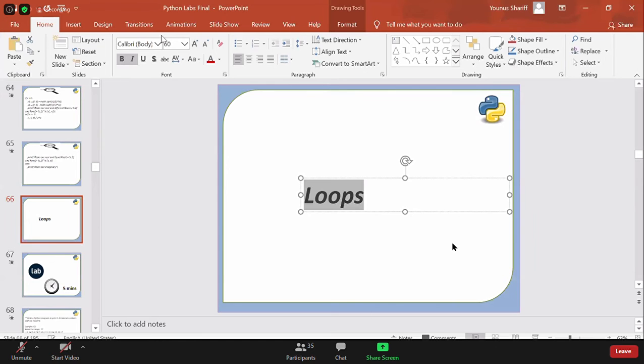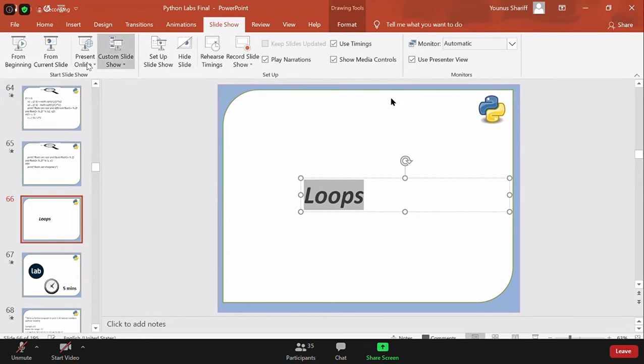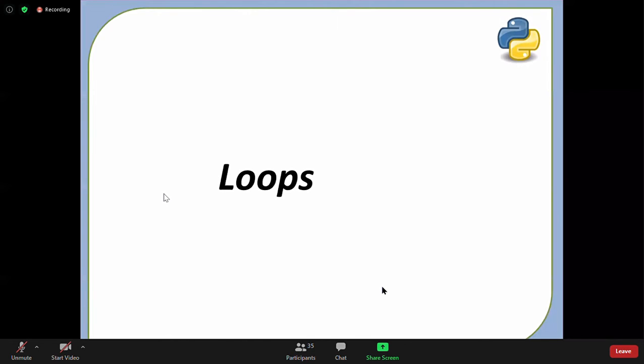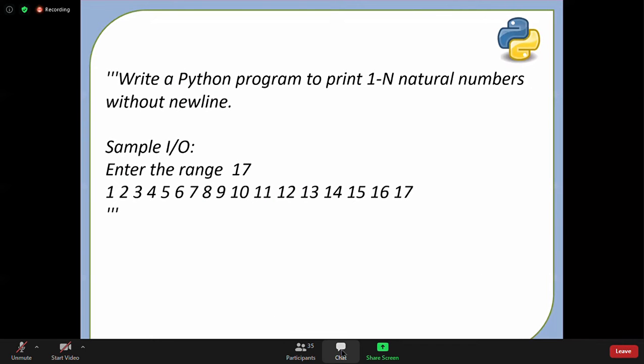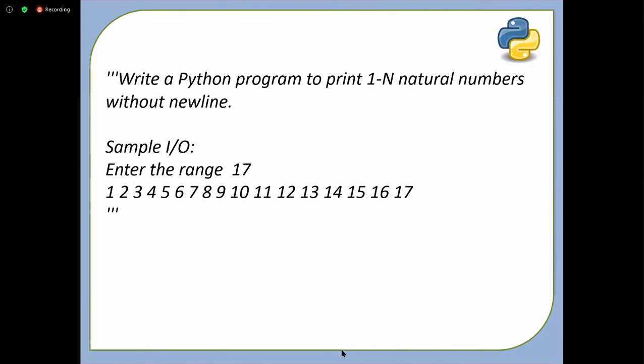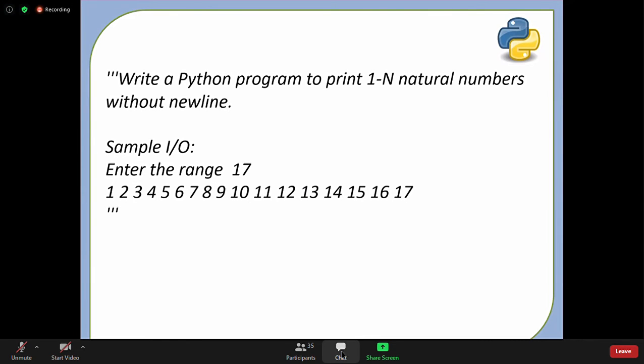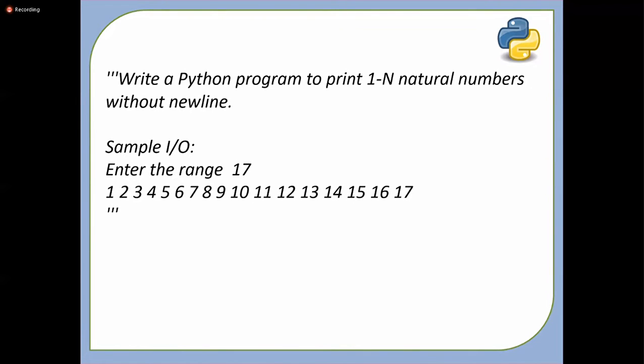The way we have solved yesterday's problem, I would like to solve this problem using for loop now. You have to write a Python program to print 1 to n natural numbers without new line. Last time we solved this with while loop. Now I have to solve this with for loop. Using the knowledge, whatever I have told you, can you solve this problem using for loop?